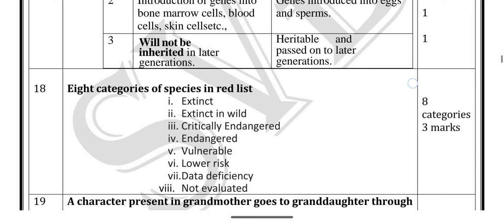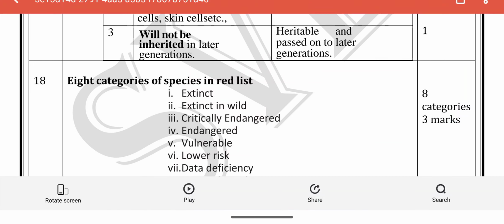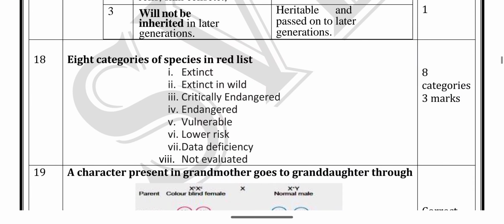Next, question number 18 is taken from the chapter on biodiversity and its conservation, chapter 11. It is one of the simple questions: the 8 categories of species in the Red List. The sequence: extinct in the wild, critically endangered, vulnerable, lower risk, data deficient, not evaluated.